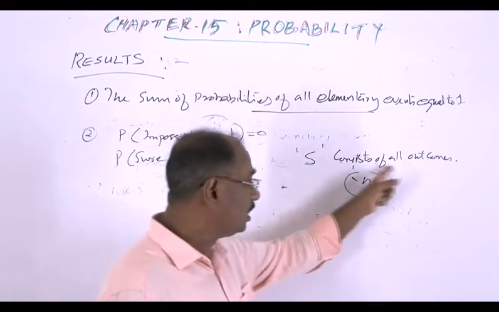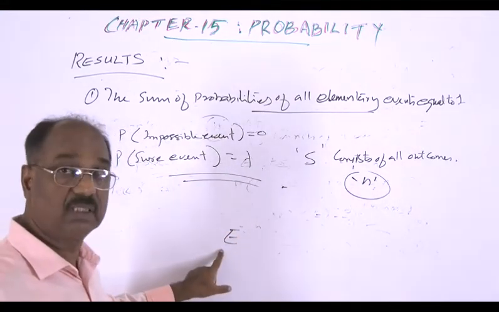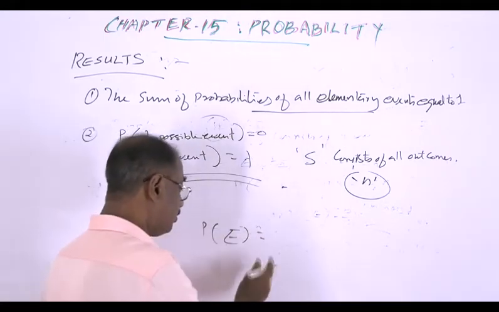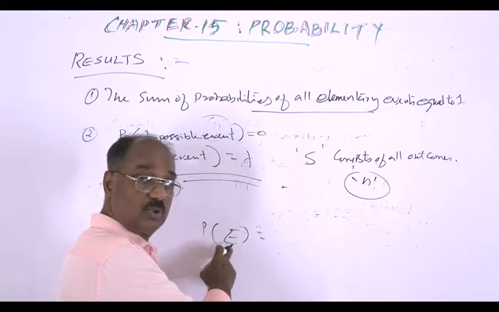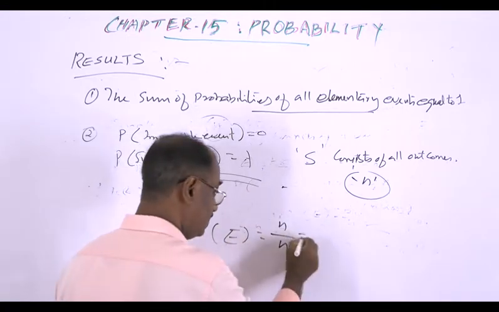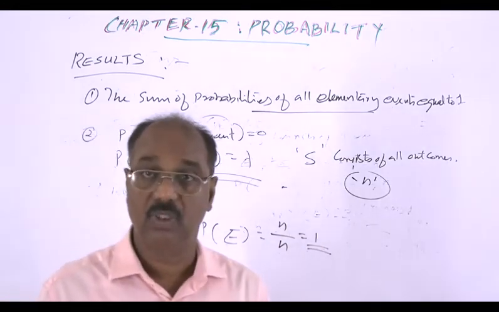So all the outcomes are favorable to this E, sure event. Therefore, probability of E is equal to number of favorable outcomes to E, which is n, divided by total number of outcomes n, which is equal to 1.